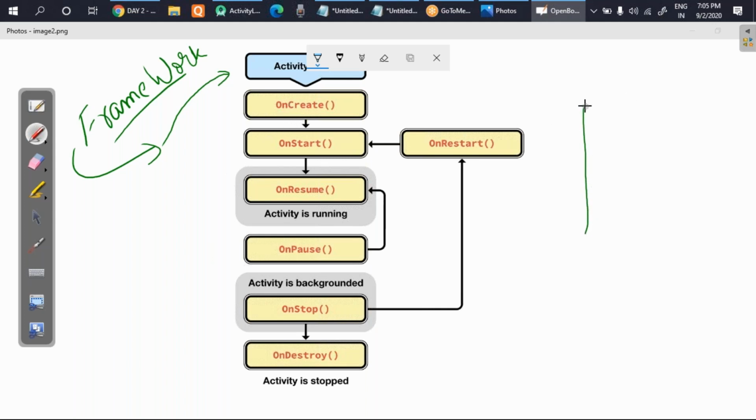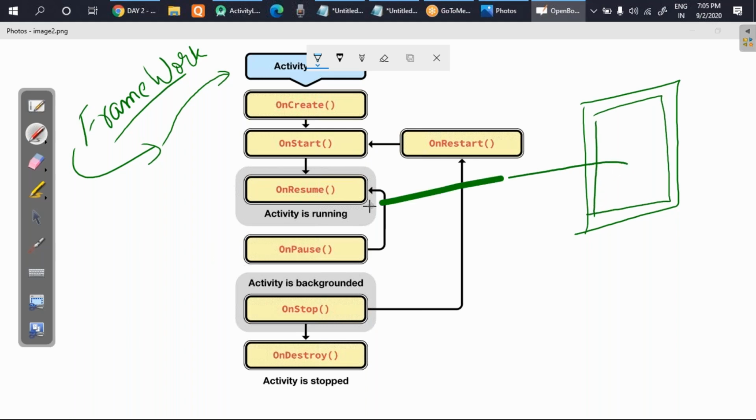Whenever you are using any app, that app will open inside the smartphone, and that will be referred to as the activity is running. Please understand this point. As soon as you open an app, that app is actually called the activity is running. That is the point which is there.